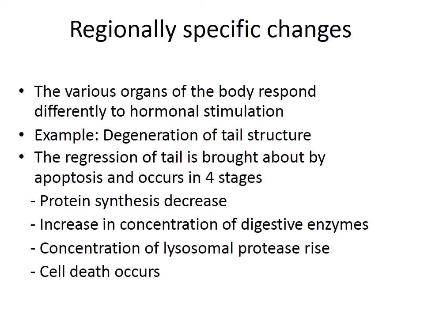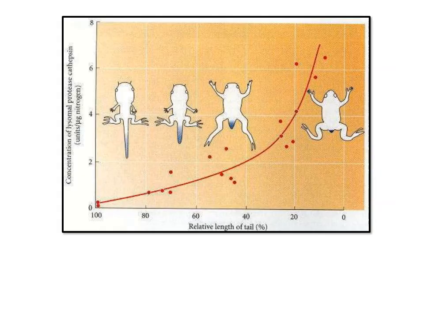Degeneration of tail structure: the regression of the tail is brought about by apoptosis and occurs in four stages. Protein synthesis decreases, the concentration of digestive enzymes increases, which brings about degeneration of the tail, the concentration of lysosomal protease rises, and cell death occurs, which brings about complete degeneration of the tail. This is how the tail is lost in the adult frog.